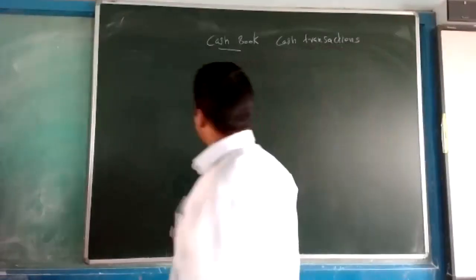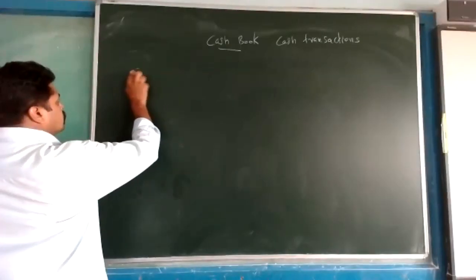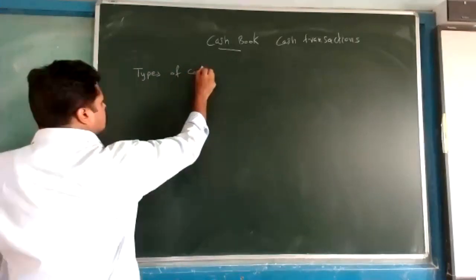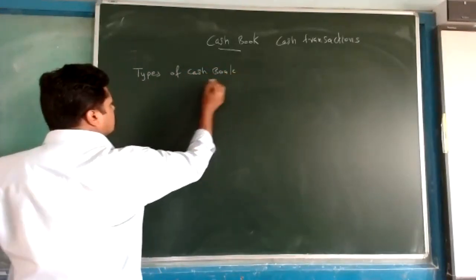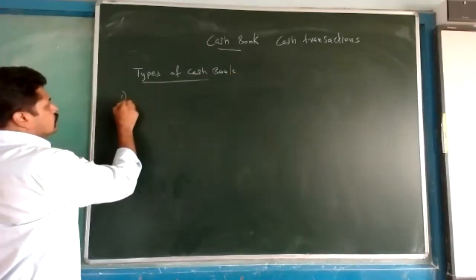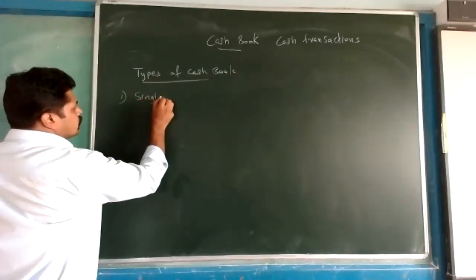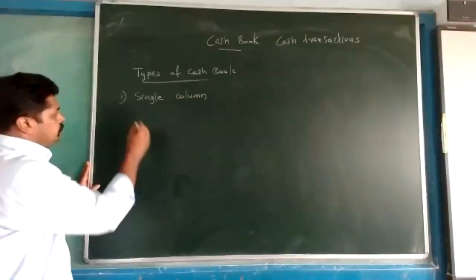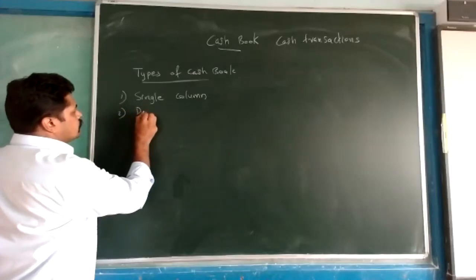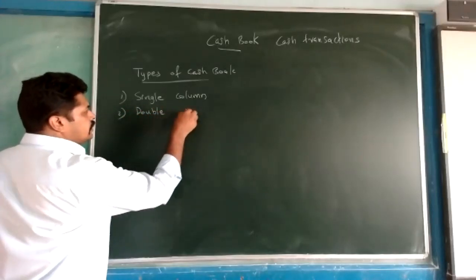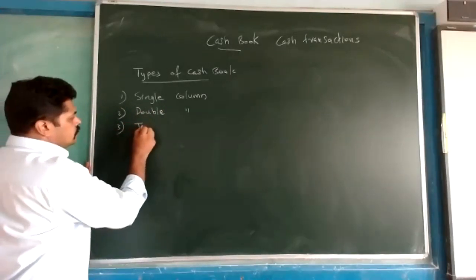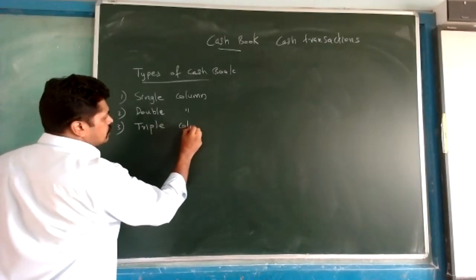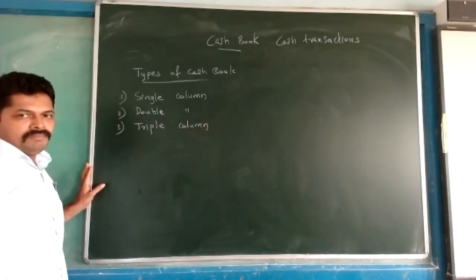Types of cash book: single column, double column, triple column.